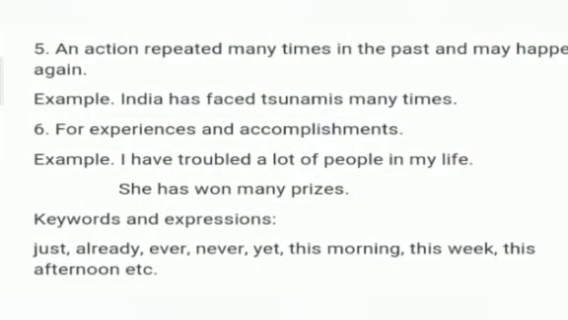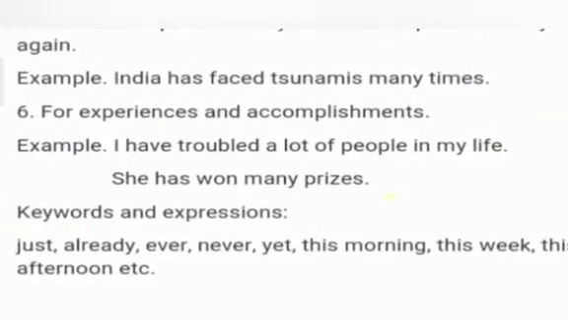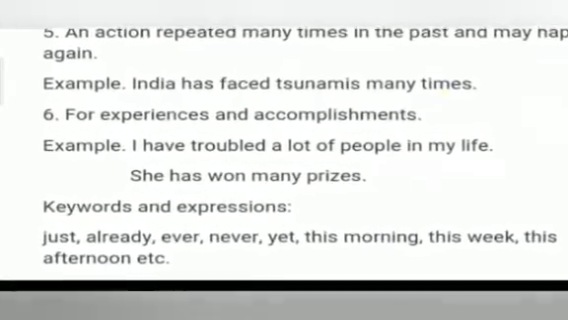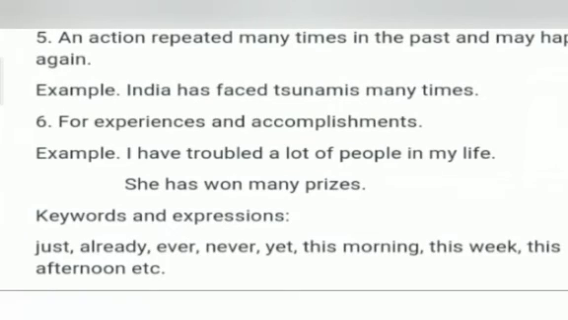Next is rule number 6. We use present perfect tense for describing our experiences and accomplishments. Do you know the meaning of accomplishment? Yes, accomplishment means something that has been achieved successfully. Okay? For example, I have troubled a lot of people in my life. This is an experience. Next one is, she has won many prizes. This is an accomplishment. Right, children?